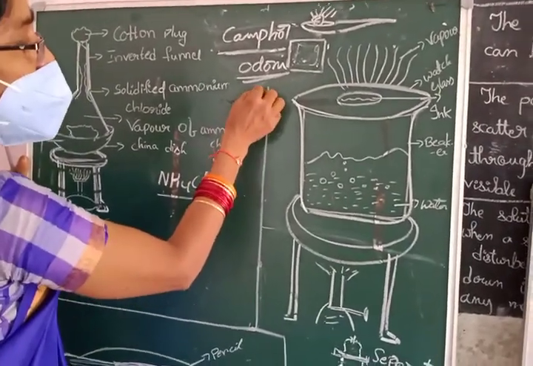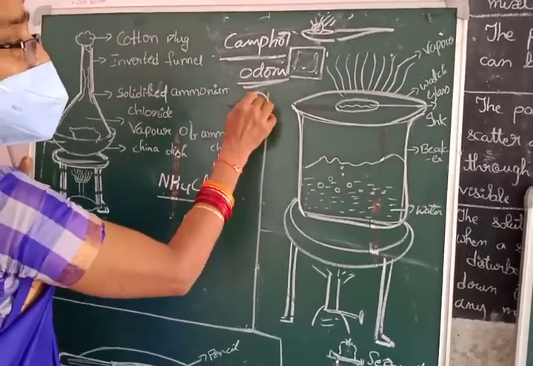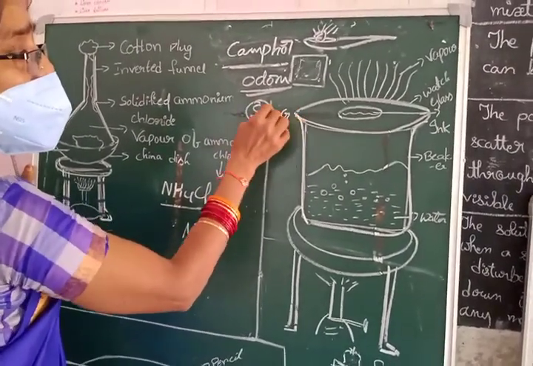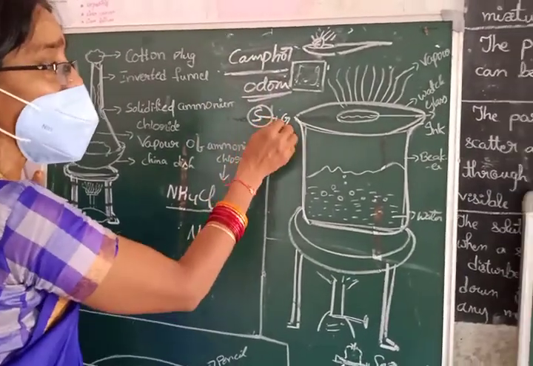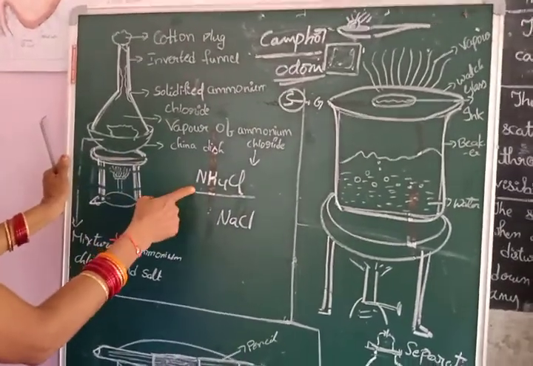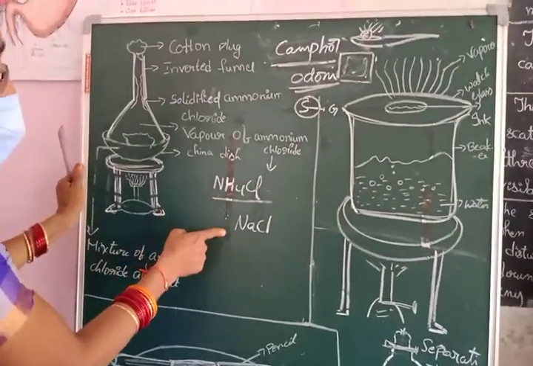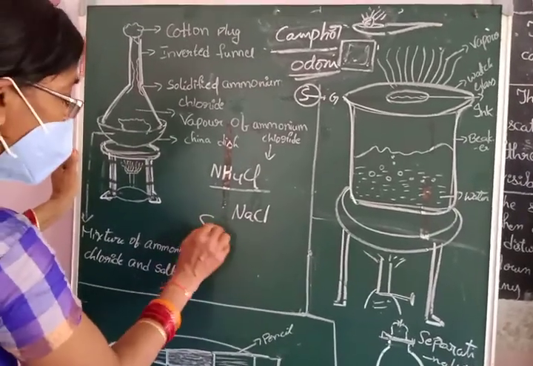Next, another one is naphthalene balls. Directly the solid changes into gaseous state. We cannot find naphthalene liquid. They directly evaporate when we keep them in woolen clothes. Here also, if you take an ammonium chloride and sodium chloride mixture, one process is there: sublimation.